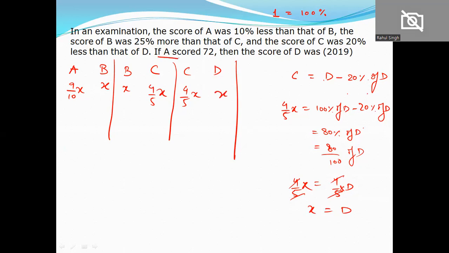Now we know that A has scored 72 marks, so 9/10 of x equals 72. We need to figure out D's score, and D's score is x. If I get the value of x, I'm done with the question. So x equals 72 times 10/9. Shifting 10/9 from LHS to RHS, 9 cancels out to give 8 times, and we get the value of x as 80. Alright, so the answer for this question is 80 marks.